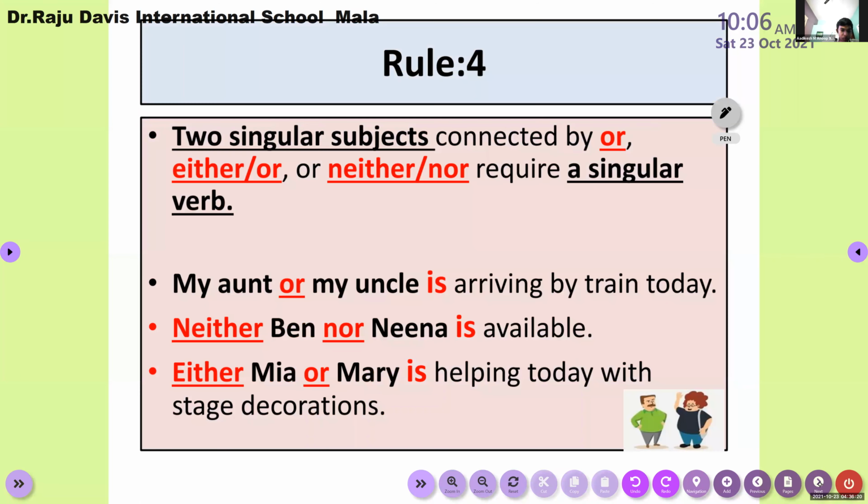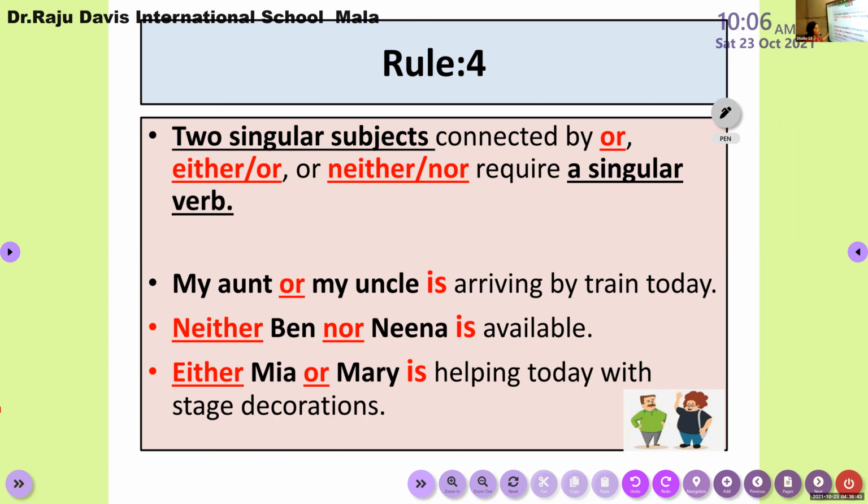Okay, now rule number 4. This is important. You may get a lot of questions using this. Even in the 10th standard, I have seen the use of neither nor, either or. As you all know, either or and neither nor also come under the category called conjunctions, right? You're familiar with either or and neither nor. Here it talks about choices. Here it talks about options.